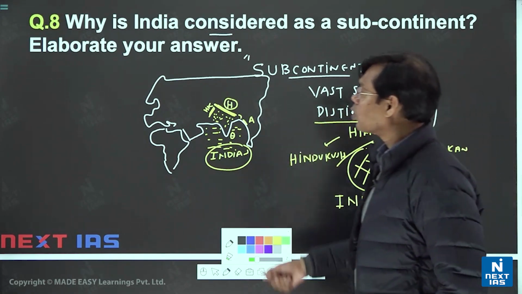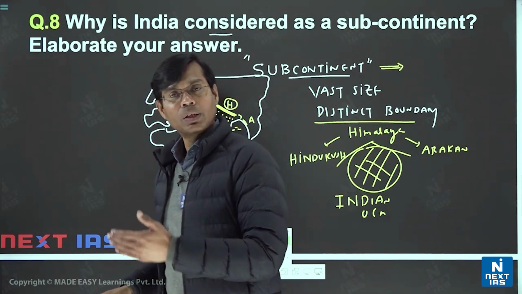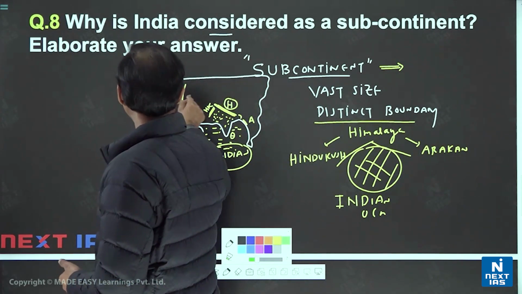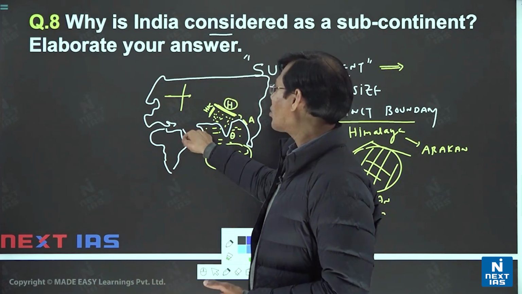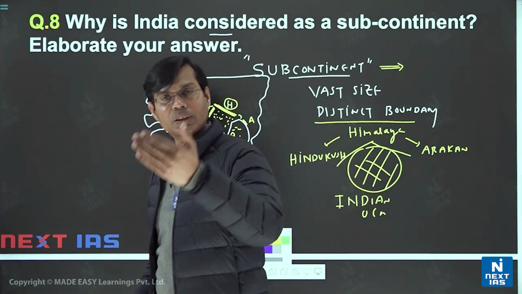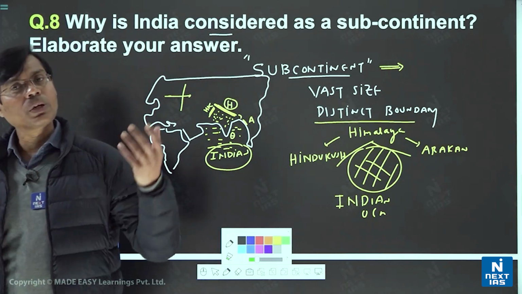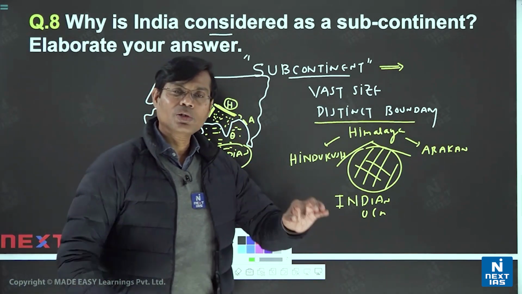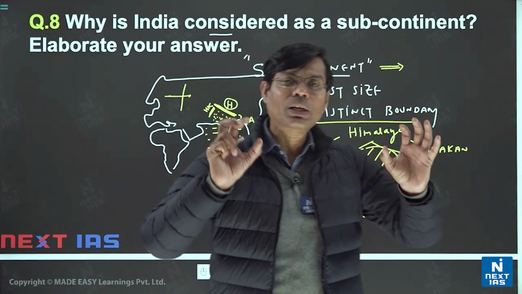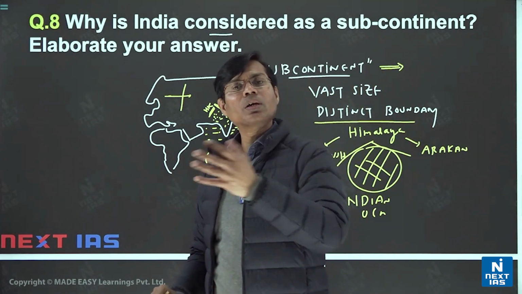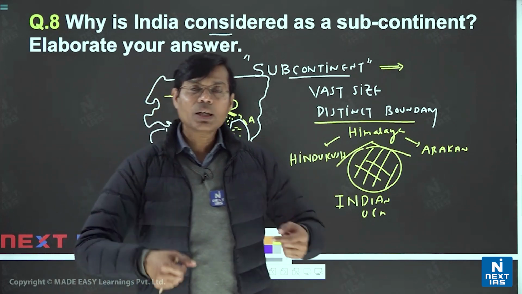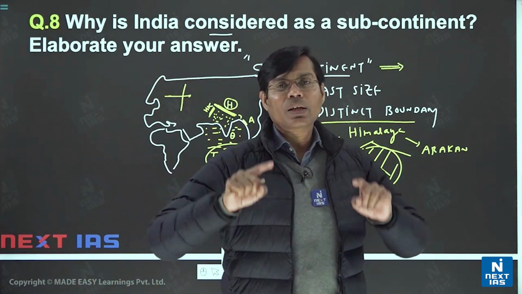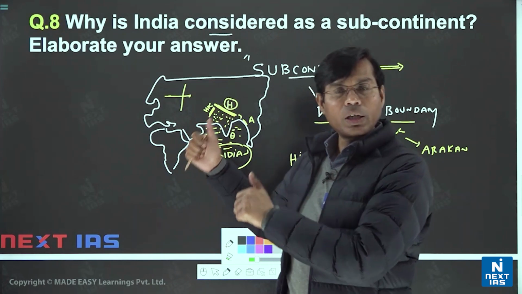You will not see that kind of distinct boundary in Europe; the Ural mountain separates Asia and Europe, but it is easily crossed. Similarly, West Asia does not have that kind of mountains. Cultural differences could be there in different areas, but as far as a geographically well-defined boundary, Professor Chisholm said that nature has demarcated the best region for a subcontinent, that is India.